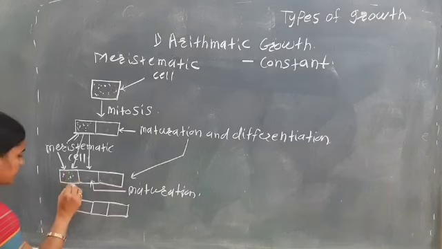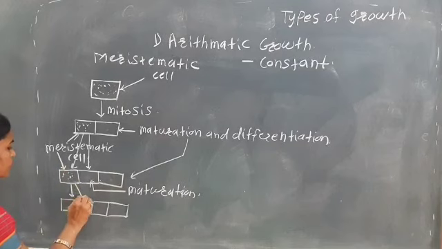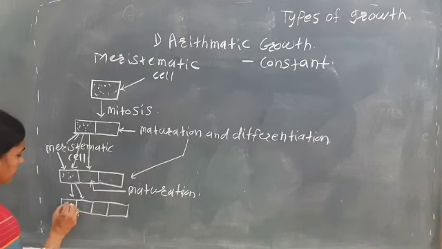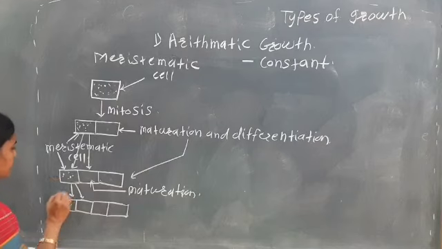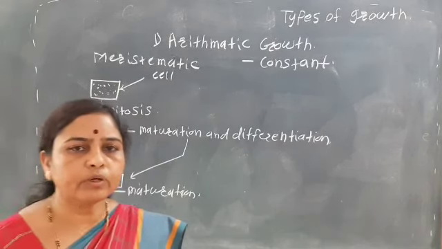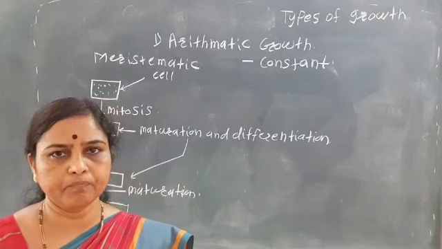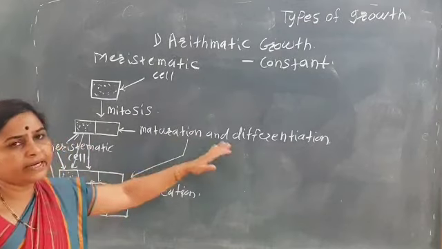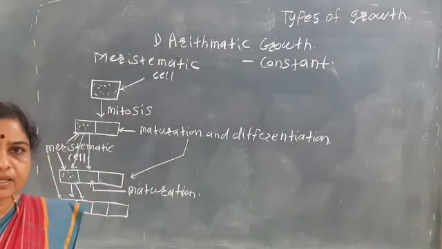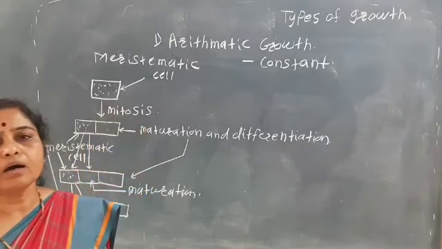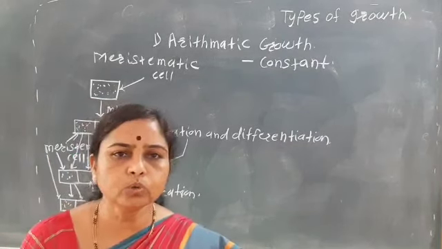So from this meristematic cell, two cells are produced, out of which one again goes into maturation and differentiation, and the other remains as a meristematic cell. Of the cells produced, only one remains meristematic and divides, while the others in the maturation and differentiation phase do not divide, but help increase the length of the root or the shoot.